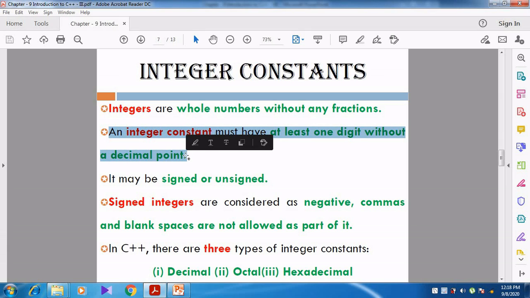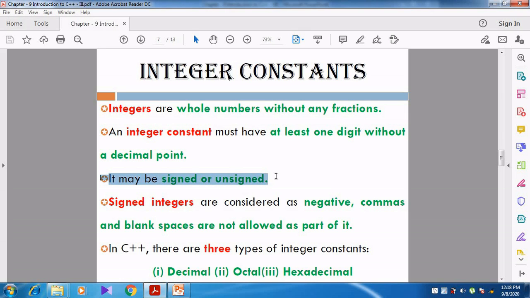Then it may be signed or unsigned. What is meant by signed or unsigned? The number may contain a sign or no sign. For example, plus 4, minus 4. Plus 4 or just 4.